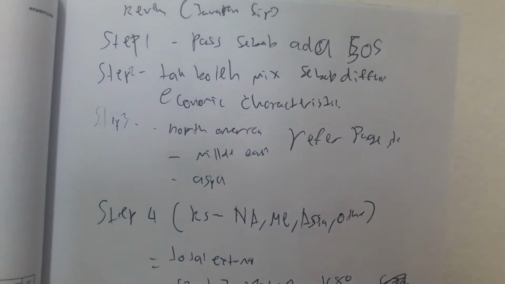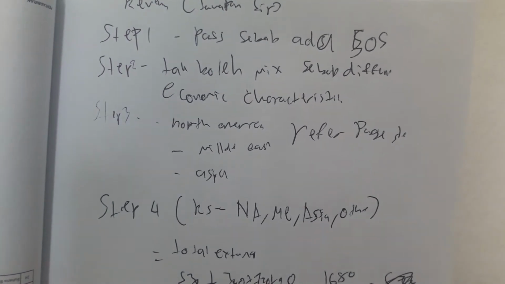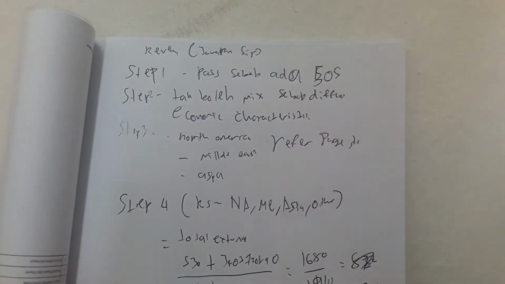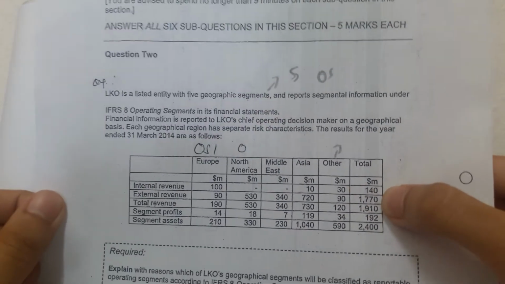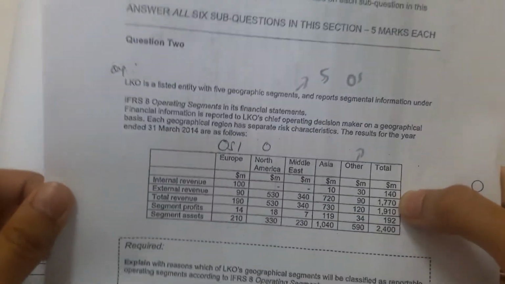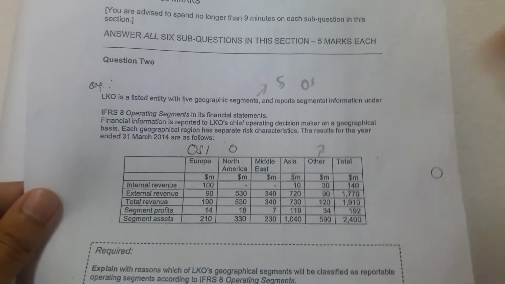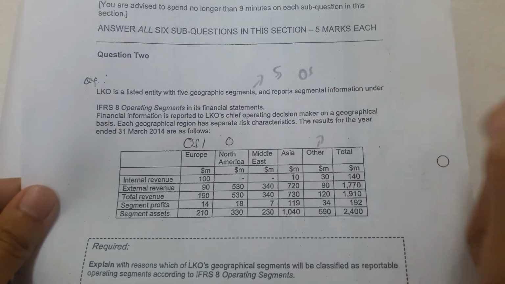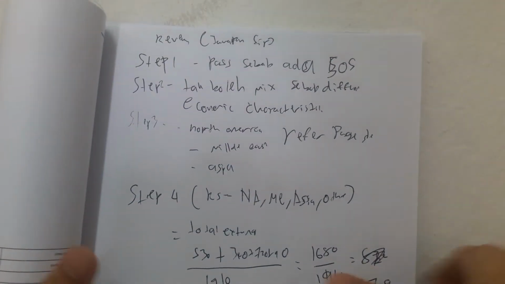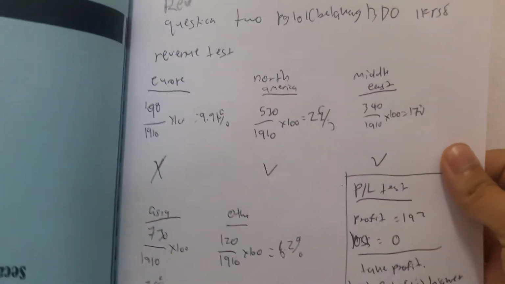So therefore, now for step 4, we have concluded that out of these 5 operating segments, 4 of them are RS, because they pass the 10% rule: North America, Middle East, Asia, and other. For calculation purposes, we can refer to the previous page.